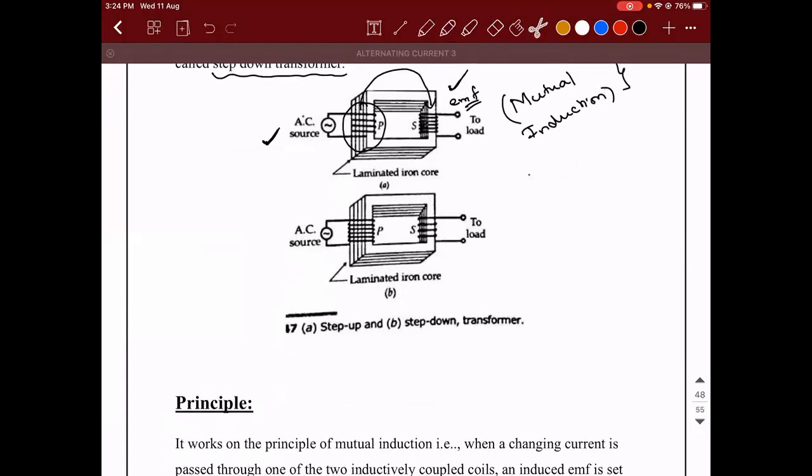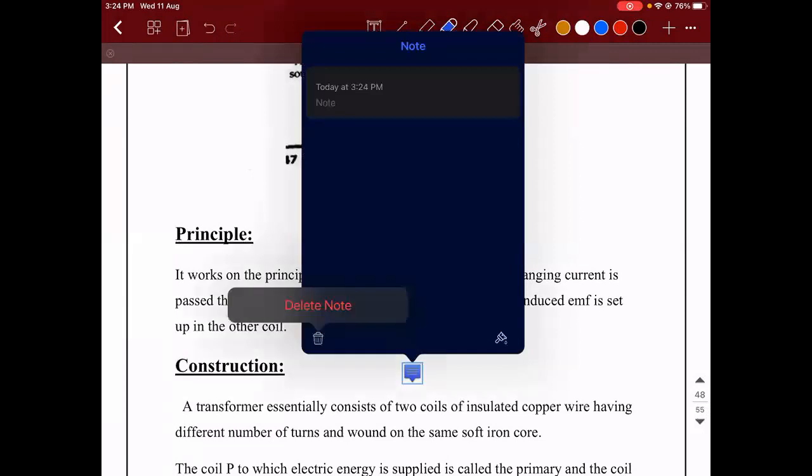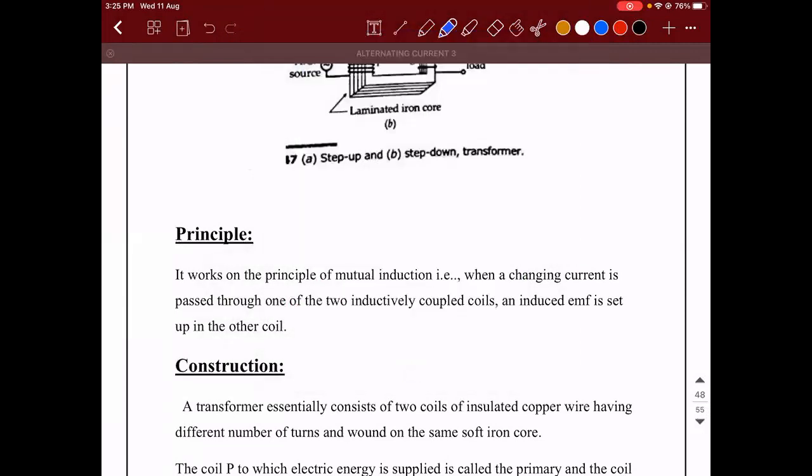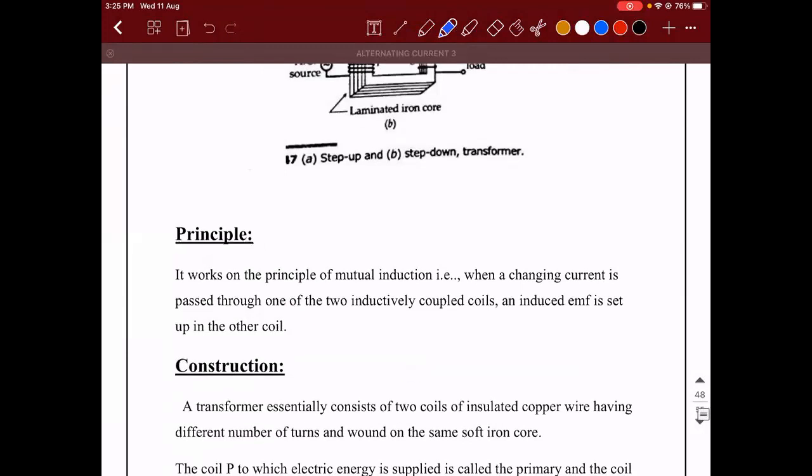Is it clear till this step? Yes, sir. Right. So please make a note. It works on the principle of mutual induction.